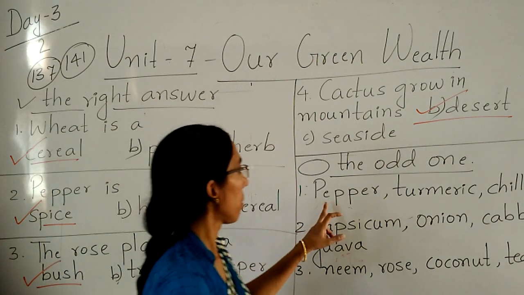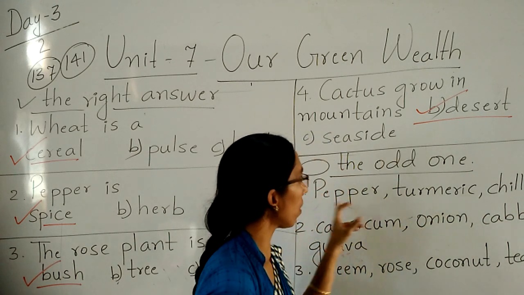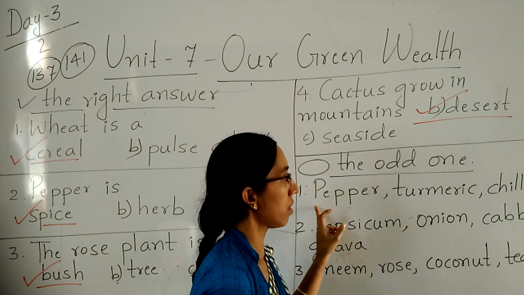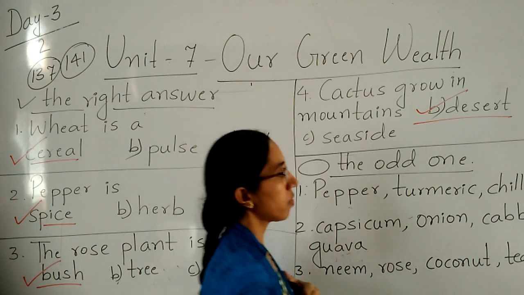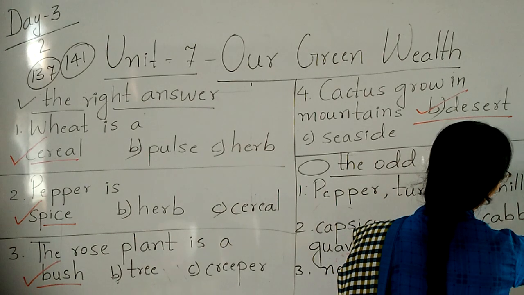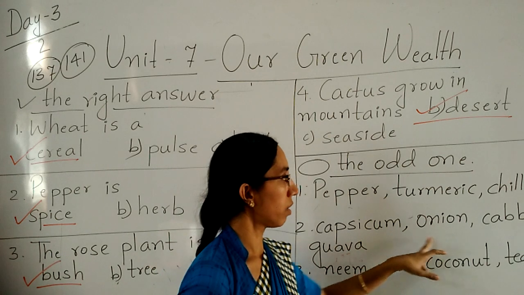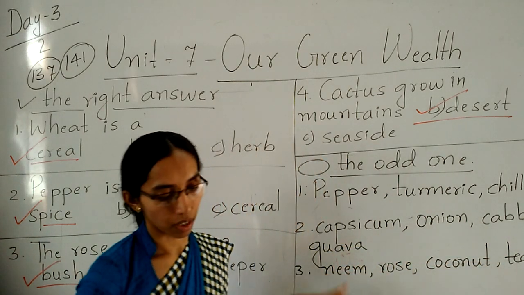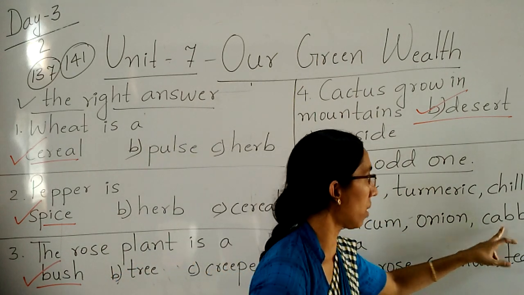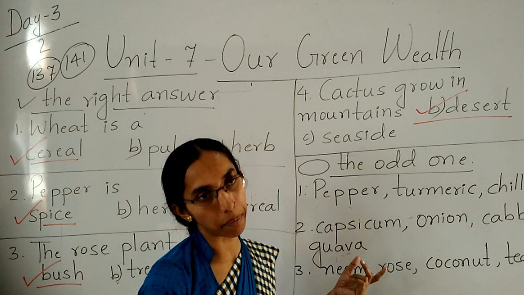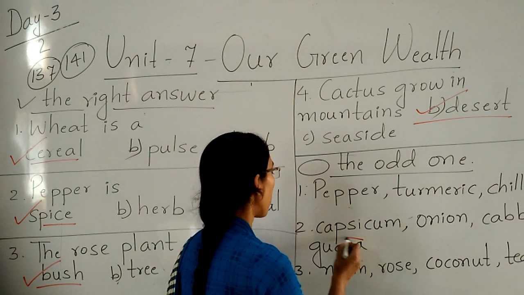So first you see pepper, turmeric, chili. These all three are spices. It is a masala. Brinjal, it's a vegetable. So here which is the odd one? Brinjal. Next, capsicum, onion, cabbage and guava. Here capsicum, onion and cabbage, these all three are vegetables except guava. Guava is what here? Yes, it's a fruit.